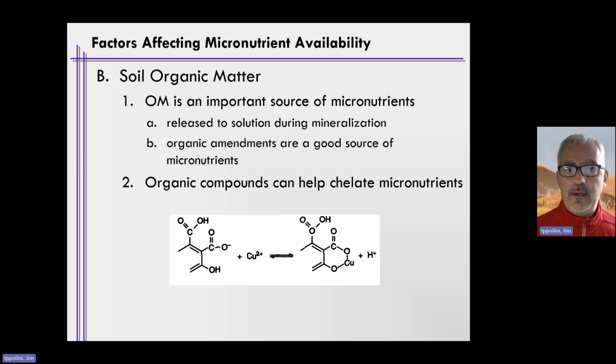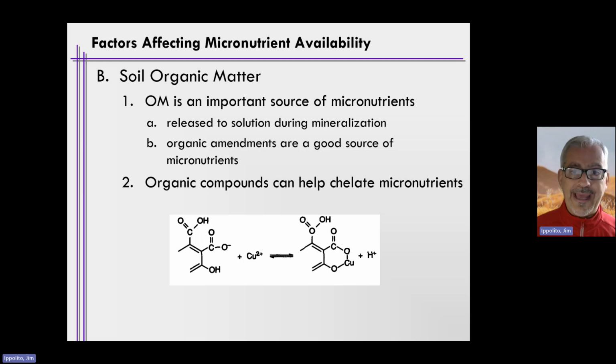The second factor that affects micronutrient availability, and specifically in this case, iron and zinc, but you could think of this for pretty much all the micronutrients, is soil organic matter. And that's because organic matter is simply a source of micronutrients. Micronutrients from organic matter are released to the soil solution when organic matter is mineralized or attacked by microorganisms and degraded into smaller and smaller compounds. This releases micronutrients to the soil solution, including iron and zinc.